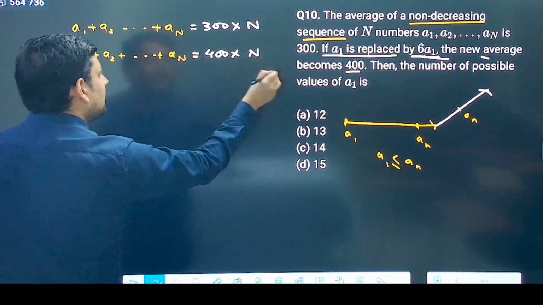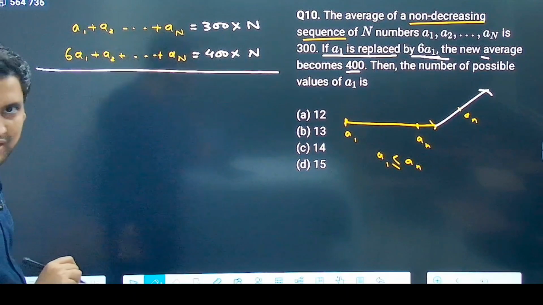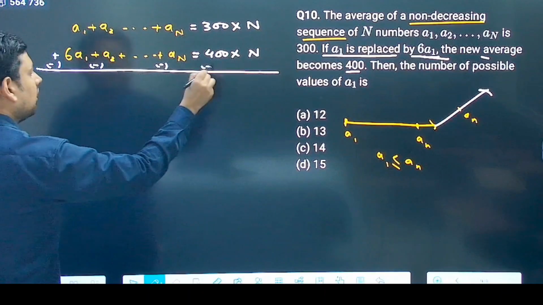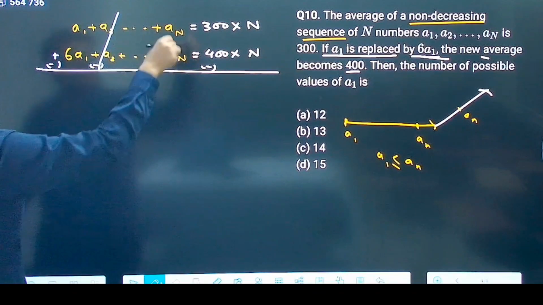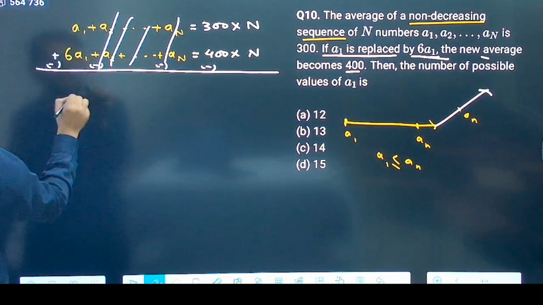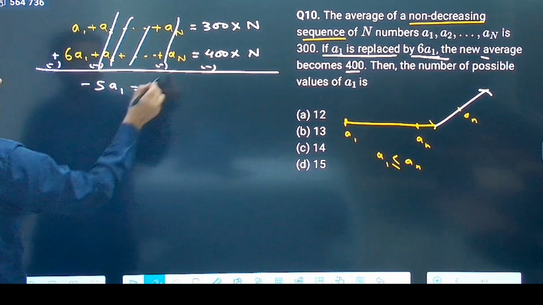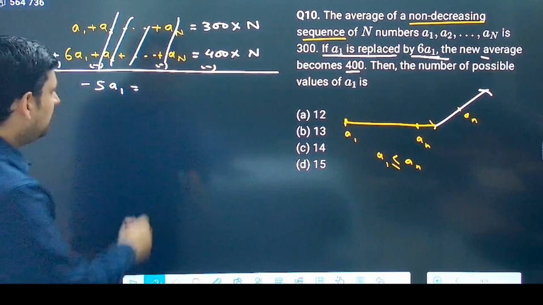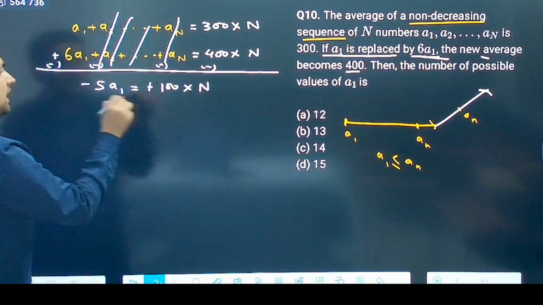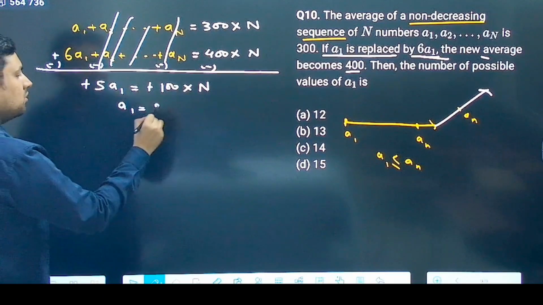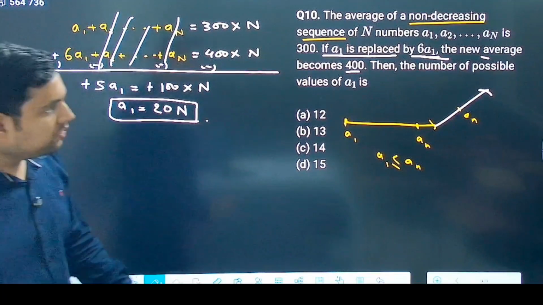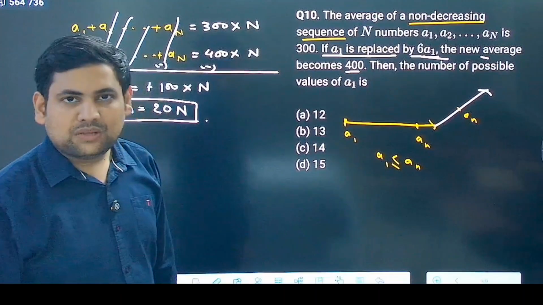Now, can I subtract them both? Yes, very easily I can subtract them. So what will I get? a2 will cancel, all these will cancel out. What will remain? a1 minus 6a1, that is minus 5a1, is equal to 300 minus 400, that is minus 100, into n. Now, minus minus cancel out, a1 is equal to 20n. Now, if a1 is equal to 20n, then the number of possible values of a1.